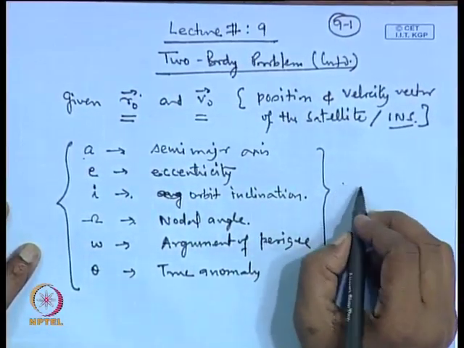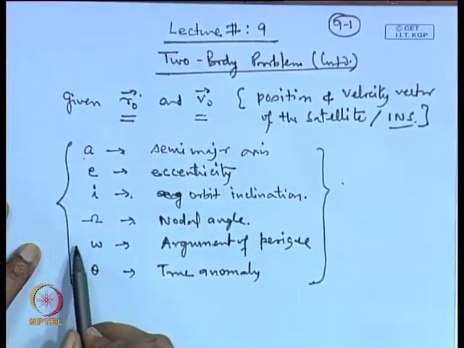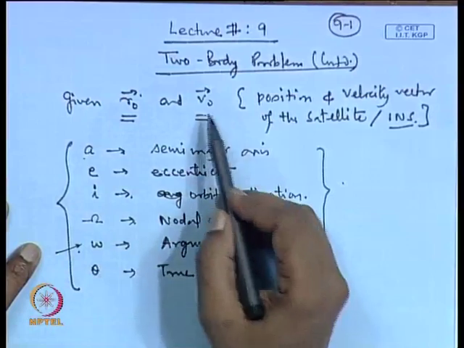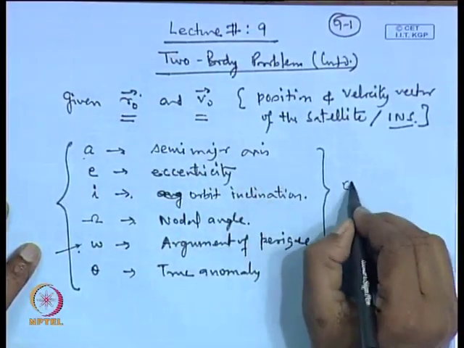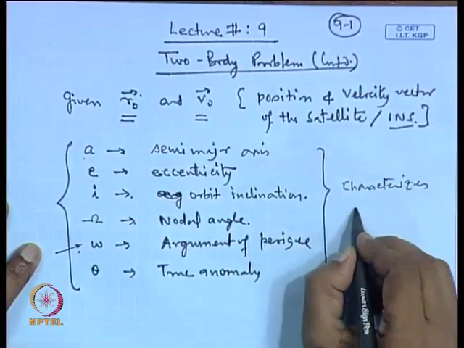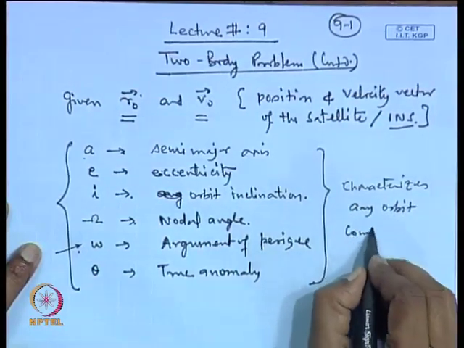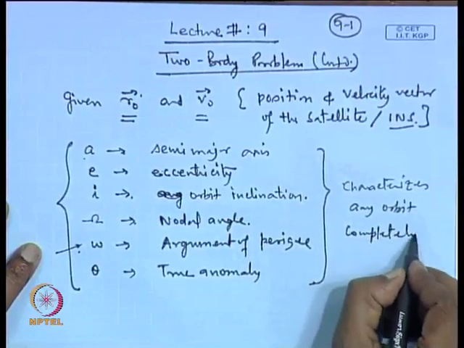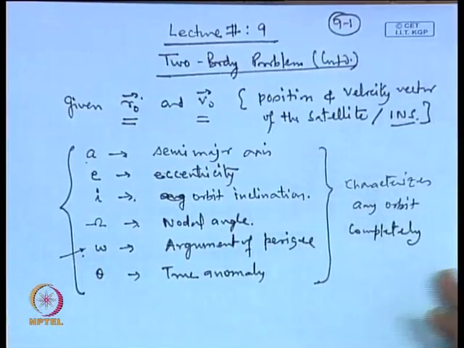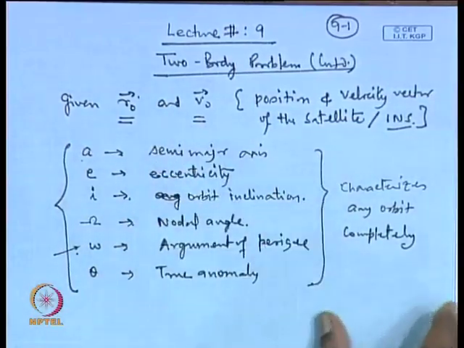So, instead of using r 0 and v 0, you can use these parameters to characterize any orbit completely. And today we are going to work out how to get these quantities from r 0 and v 0, which are given to us.